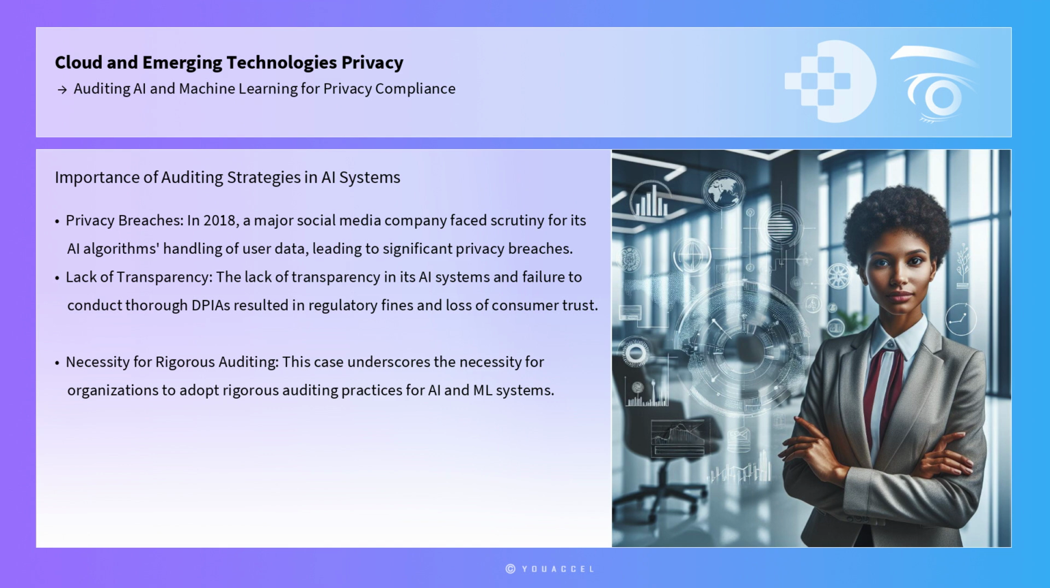Real-world examples highlight the importance of these auditing strategies. In 2018, a major social media company faced scrutiny for its AI algorithms' handling of user data, leading to significant privacy breaches. The lack of transparency in its AI systems and failure to conduct thorough DPIAs resulted in regulatory fines and loss of consumer trust. This case underscores the necessity for organizations to adopt rigorous auditing practices and for auditors to utilize tools like DPIAs and XAI to evaluate AI and ML systems effectively.